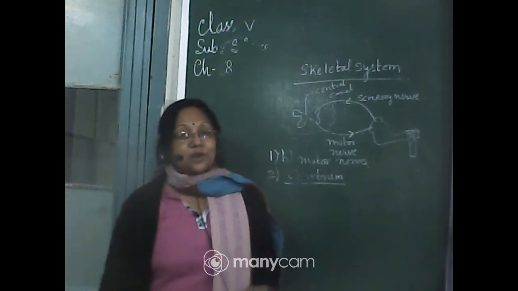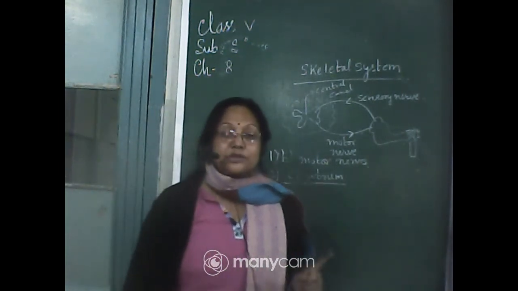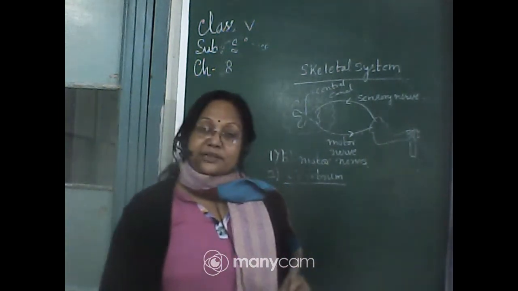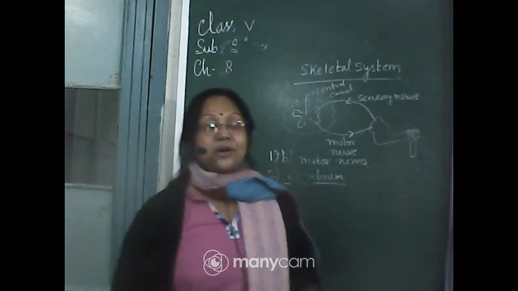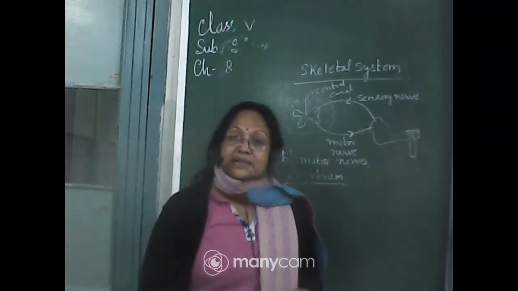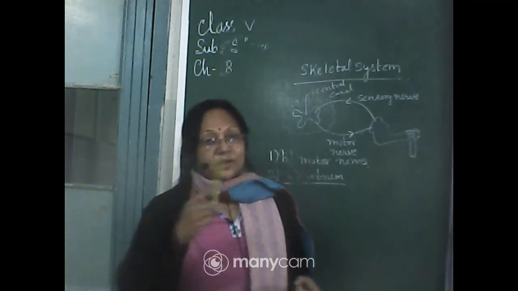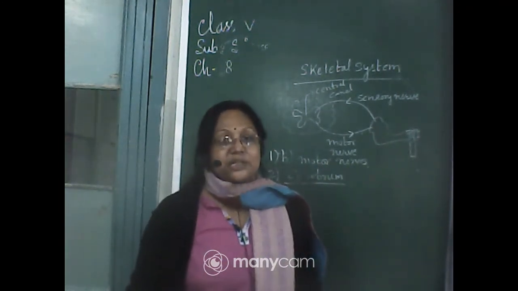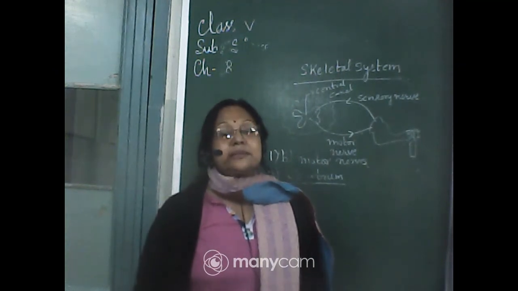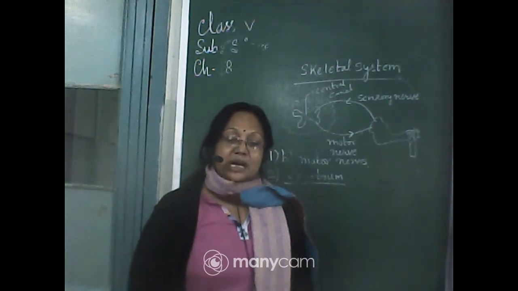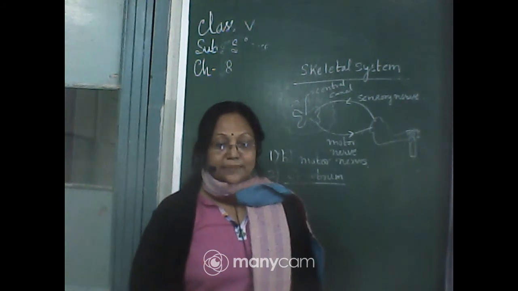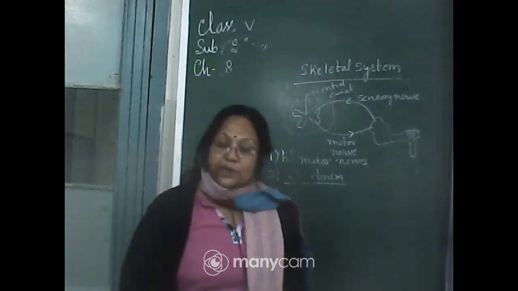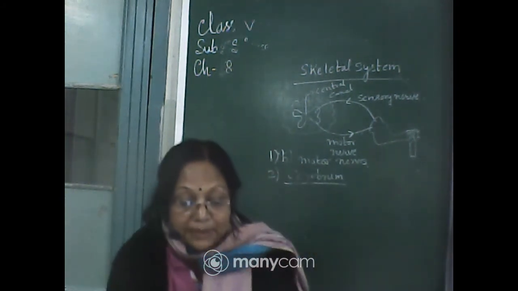And what about the medulla oblongata? Its function is to control all kinds of involuntary functions. These are heartbeat, circulation of your blood, intestinal activity, that means digestion, and urination. All these kinds of functions are controlled by the medulla oblongata. I hope it is clear to you right now. Any problem?